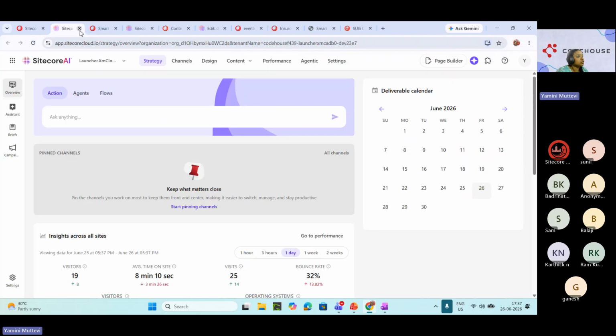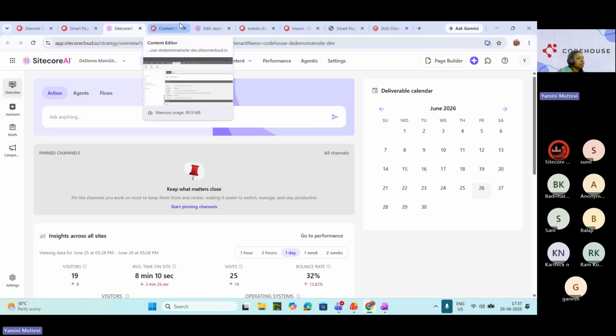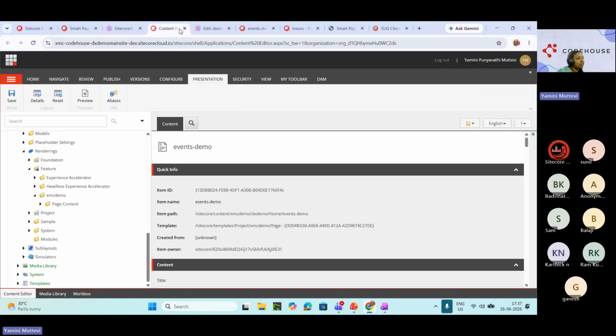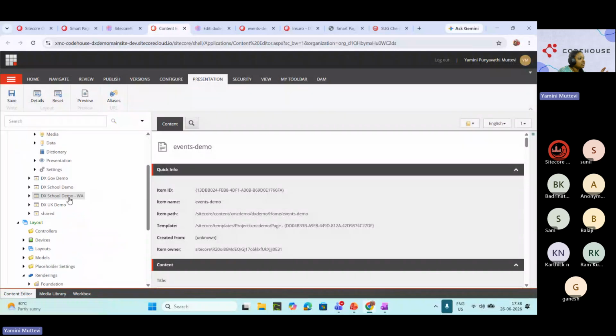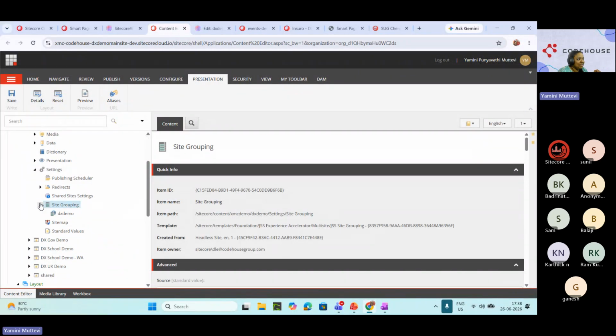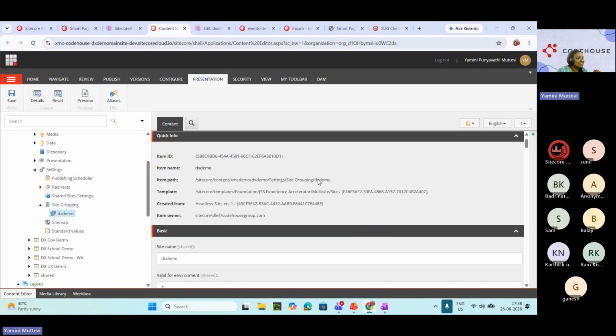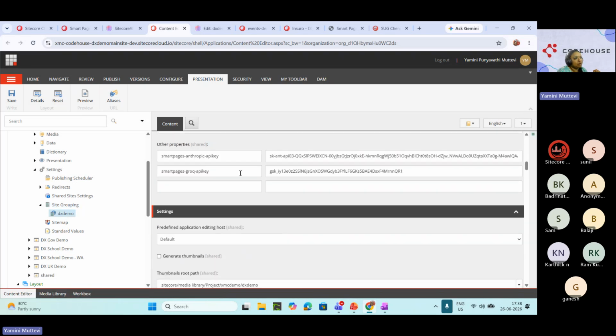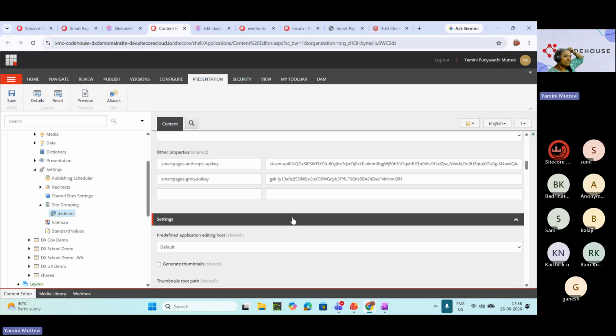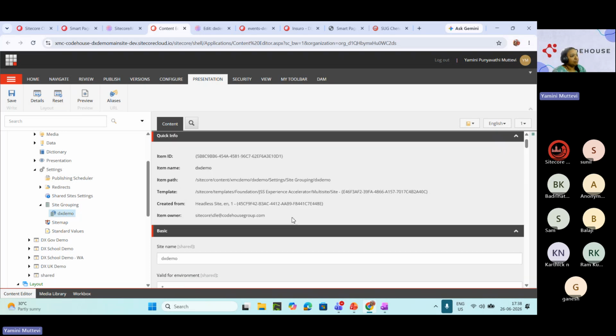And second thing I wanted to show is where is the AI fallback happening? AI works behind the scenes. We don't need to put code saying this is working with AI, Claude or whatever. No, that is all not needed. The simple thing we'll do is I've just put a setting, site grouping, and do not copy my API key. I'm just showing this because see, we are having other properties, right? I'll just put Grok and API also. I don't want to show the keys, but these are the supported 4 API keys. I can put it here.